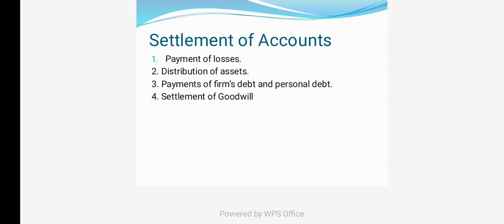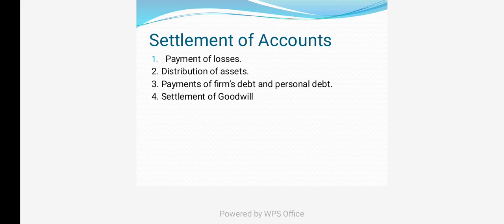Third, in paying each partner rateably what is due to him on account of capital. Fourth, if any surplus is there, it will be divided among the partners in their profit sharing ratio.